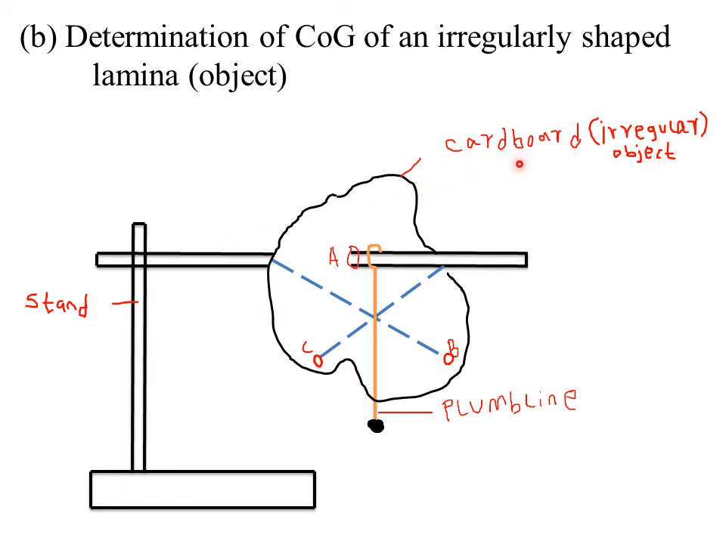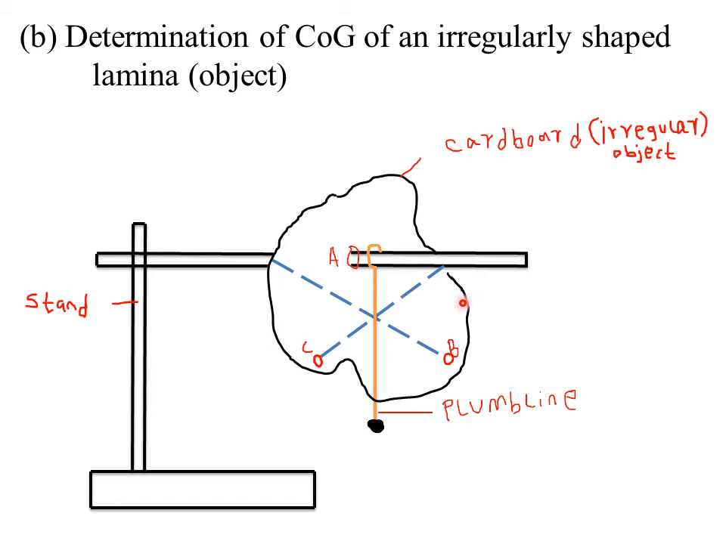Like for my case, I'm using a cardboard. Then you will also need what we call a plumb line. So the procedure involved, first of all, you make three holes, that is hole A, this is my hole A, then hole B, then hole C. So you make three holes, A, B and C, on the edges of the irregular objects. So this is my irregular object. You make the three holes along the edges of the irregularly shaped objects or of your cardboard, like for this case of mine here.